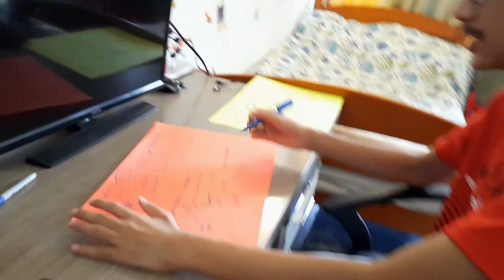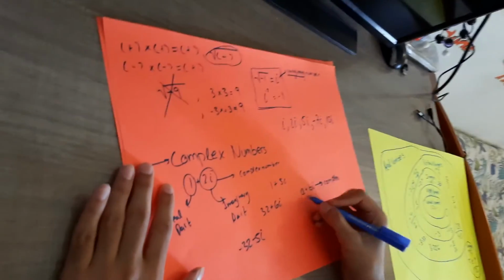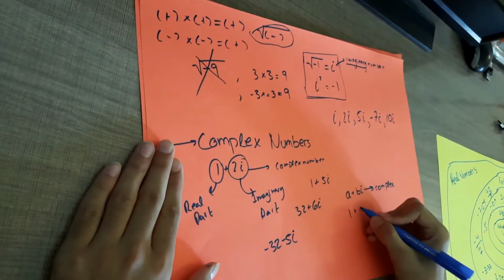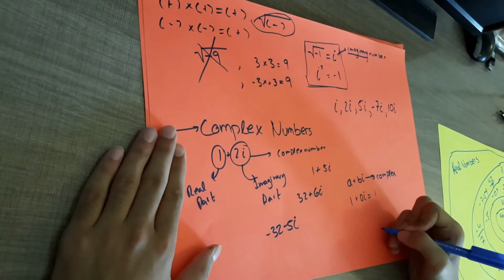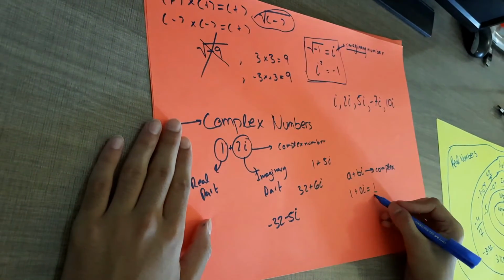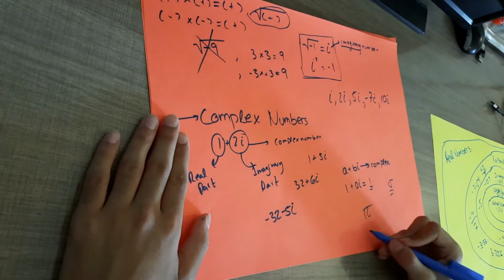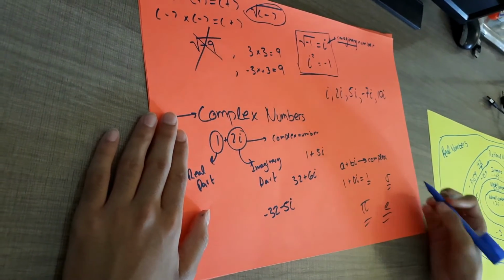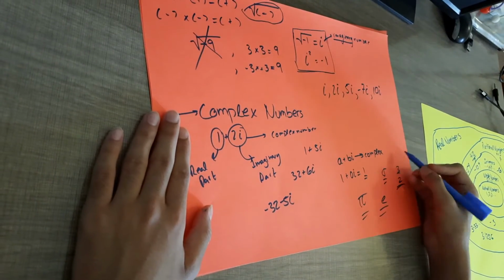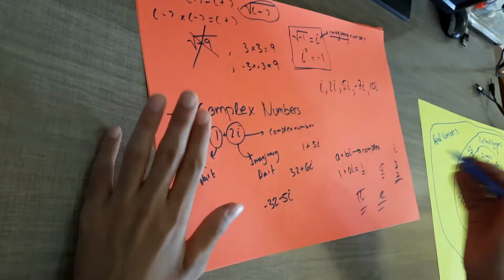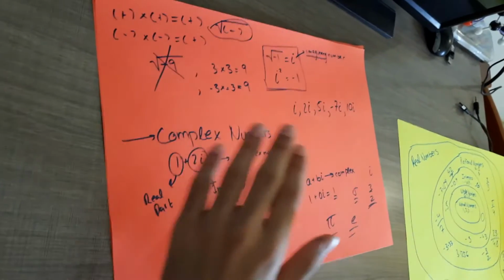And one interesting fact you can see is that, according to this, I could also have 1 plus 0i, which is just equal to 1. And that's true. 1 is a complex number. 5 is a complex number. Pi is a complex number. E is a complex number. 3 over 2 is a complex number. I is a complex number, right?